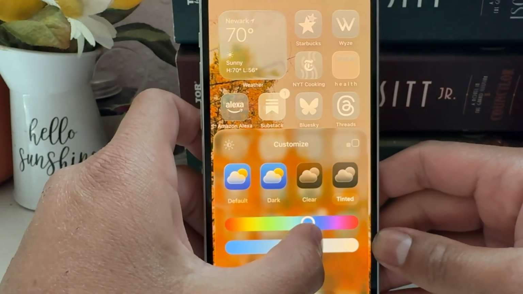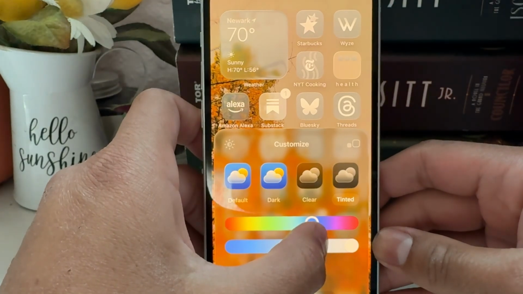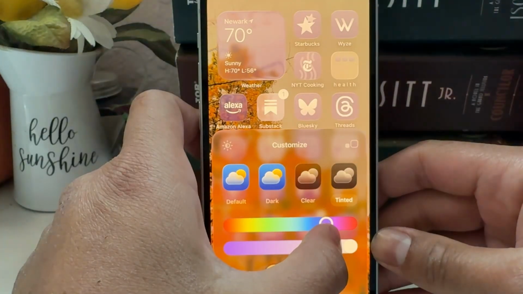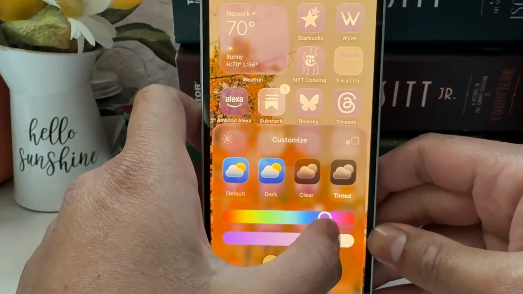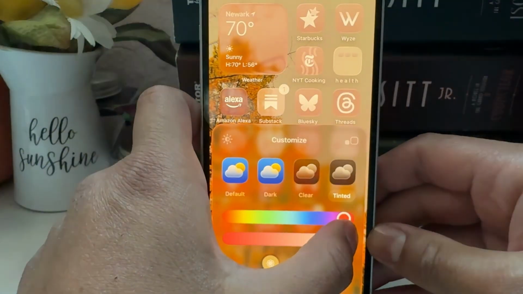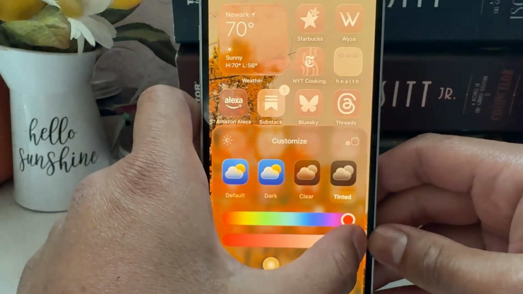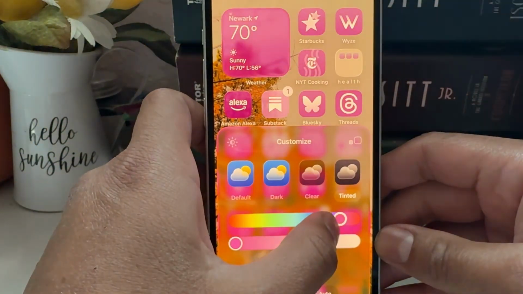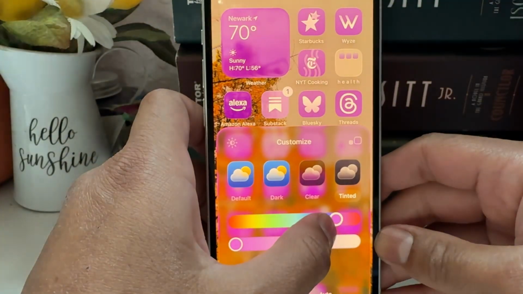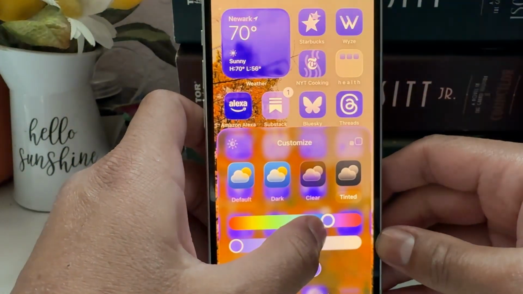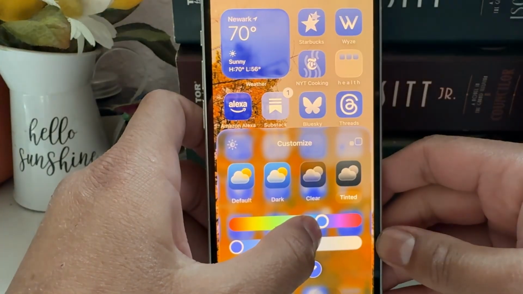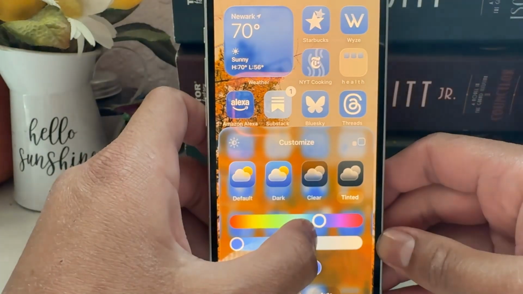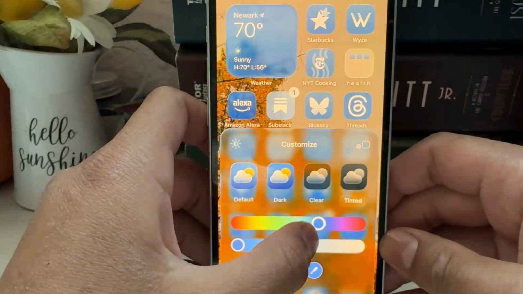But I don't understand why they're applying clear to the tint now. Ooh, purple is super pretty. So they kind of went from one end of the spectrum to the next one. Okay, so let's check actual dark. Ooh, yeah, see, this is 100 times better than what they have now. Yeah, see, this is a true blue compared to, if you're on iOS 18, do a blue tint and then compare it to this.